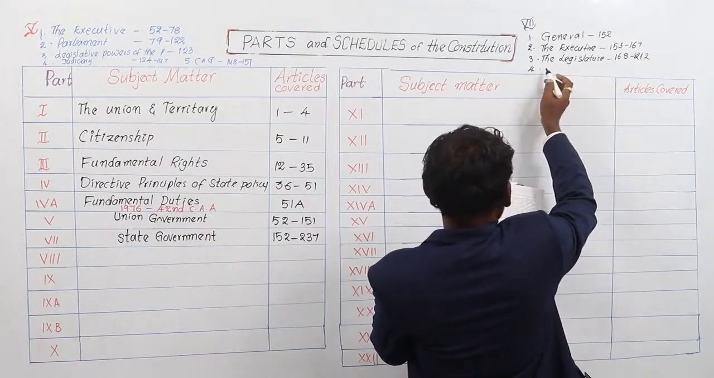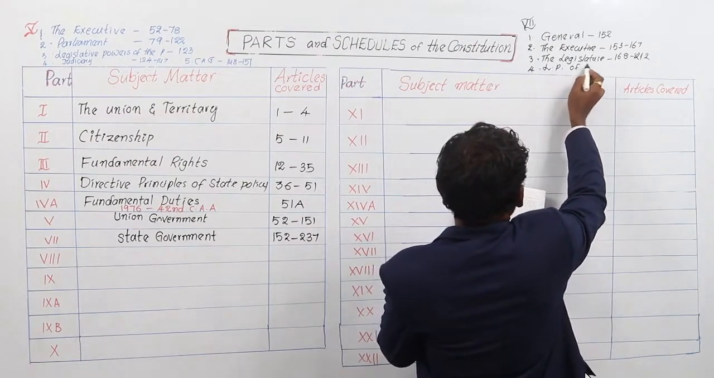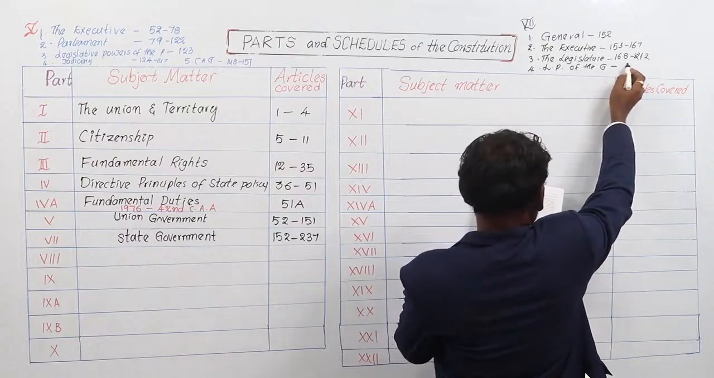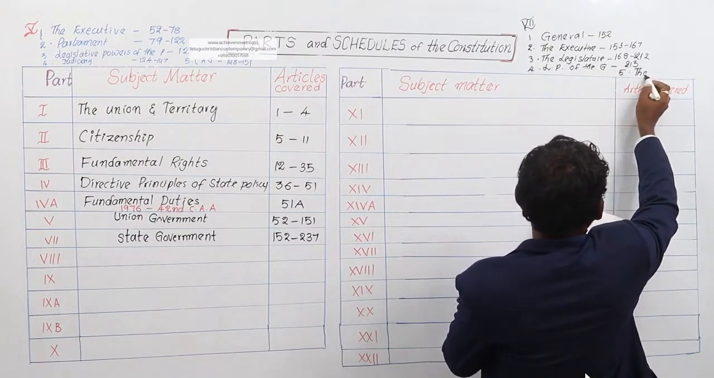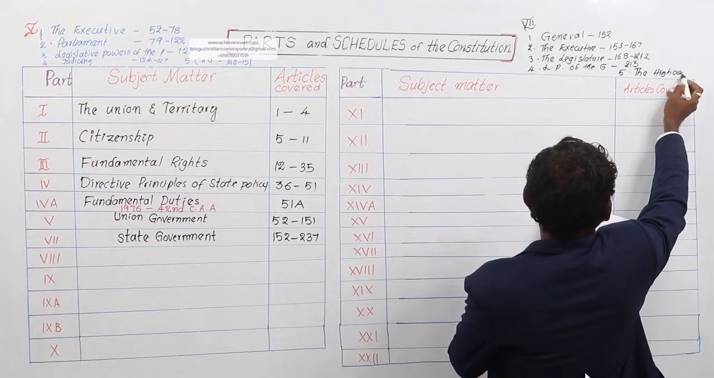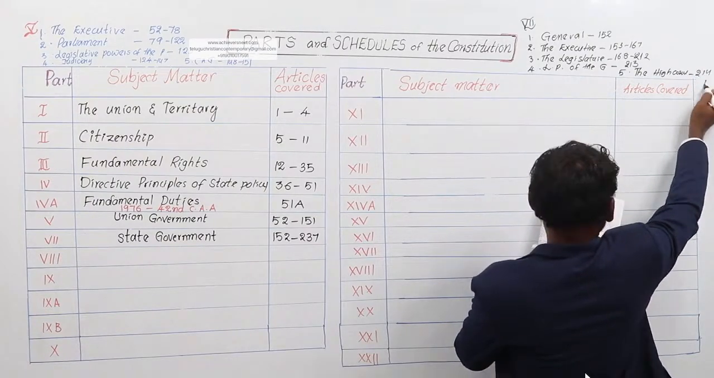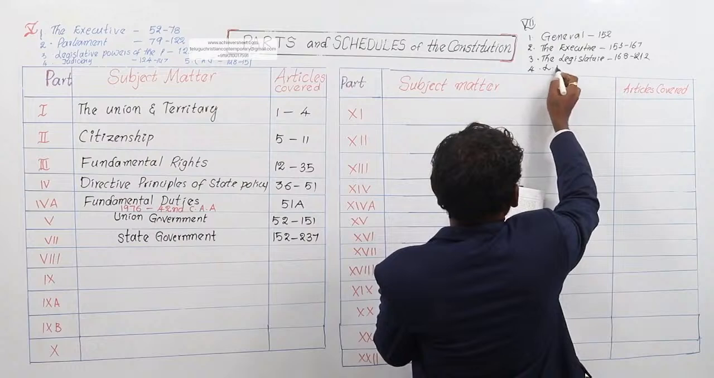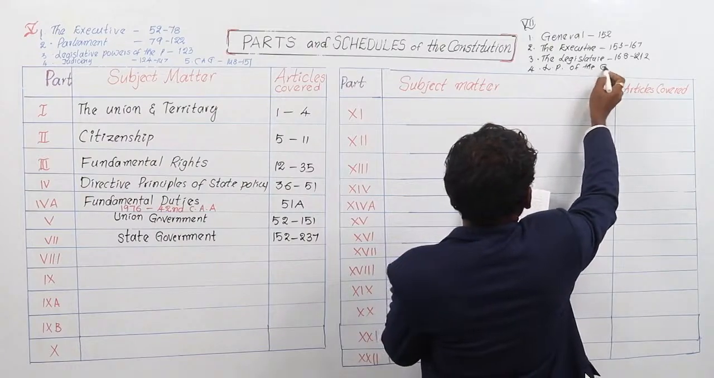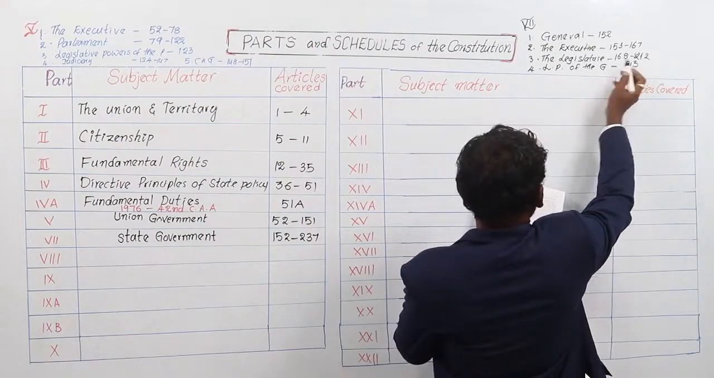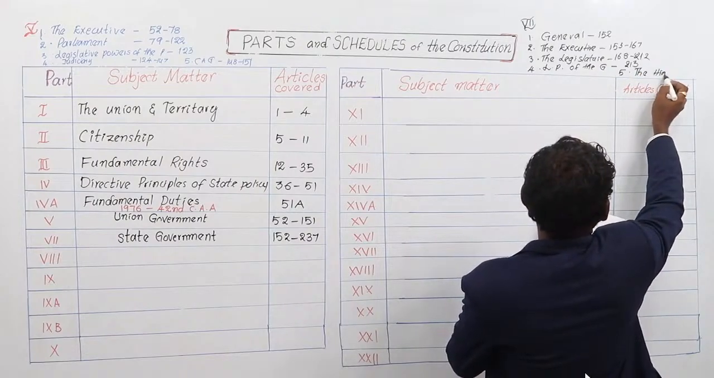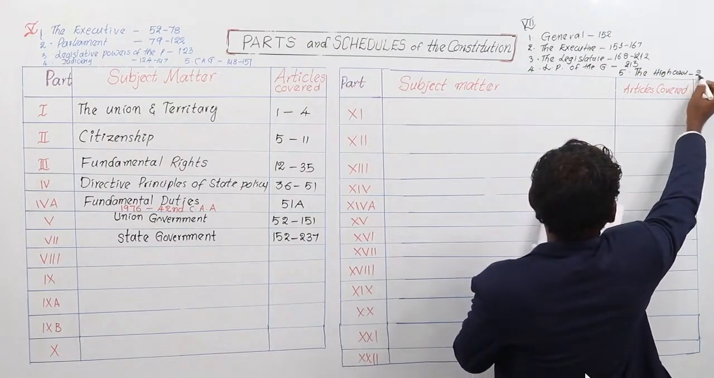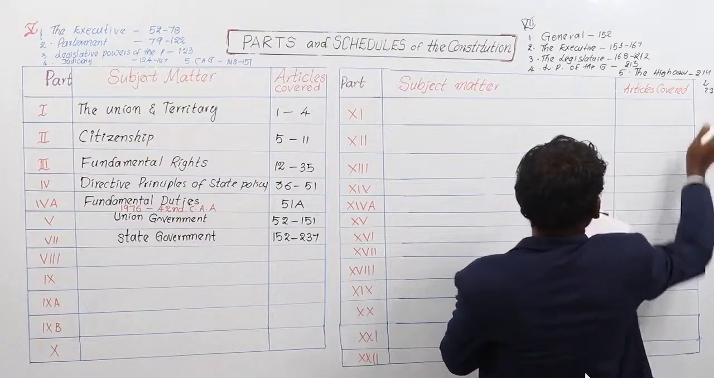And the 4th chapter is Legislative Powers of the Governor. It deals with article 213. And the 5th part is the High Courts. Articles covered 214 to 232.